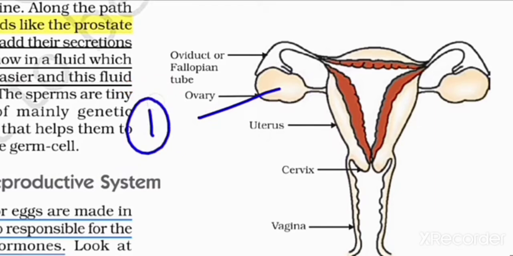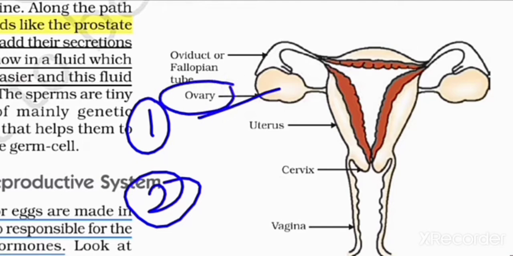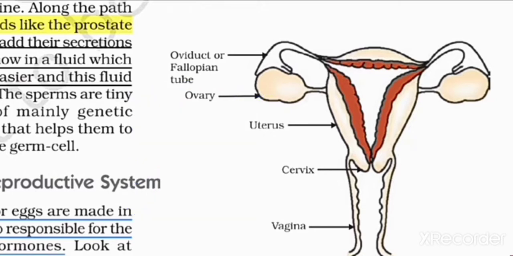The main function of the ovary is that it produces the egg, and the second function is that it produces a hormone known as estrogen. Estrogen is a hormone secreted by the ovary. So there are two functions of the ovary: it produces the eggs and it produces estrogen. Estrogen is a hormone. In a male, it is testosterone.